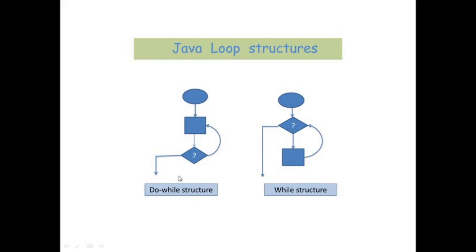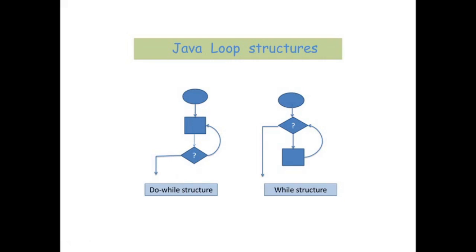When we consider the do while structure, the condition is going to be checked after the statement, or the body of the loop. First we perform something, and then we check whether we have met the condition to go outside this loop. This is the condition with the do while structure.